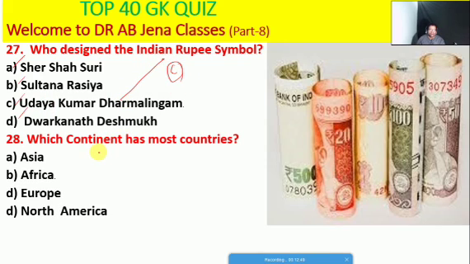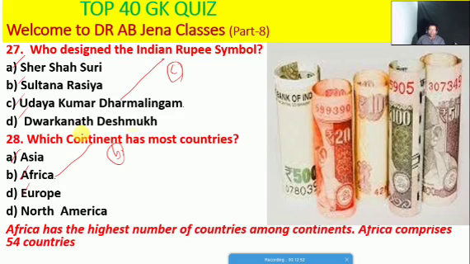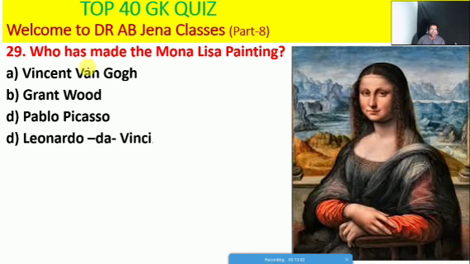So next one हम देखेंगे, which continent has the most countries, whether Asia, Africa, Europe or North America. So friends, here B is the right option. So the Africa continent has the most countries. Africa has the highest number of countries among the other continents. Africa comprises how many countries? It's 54 countries.